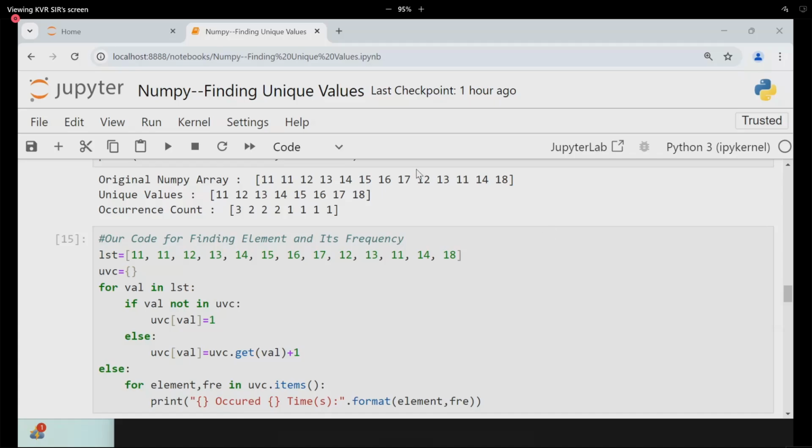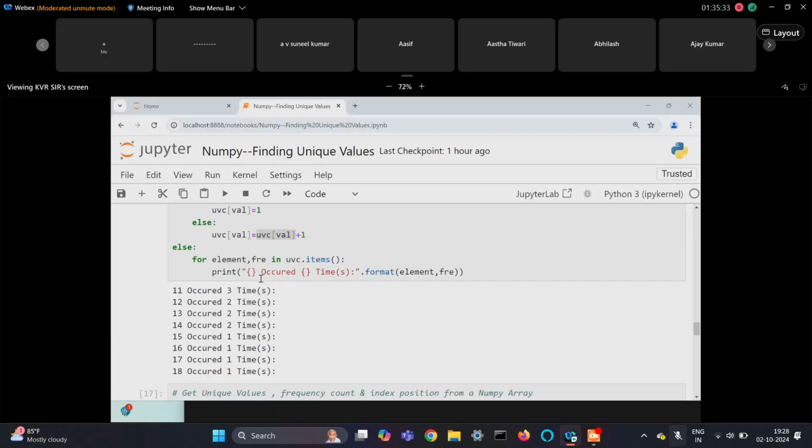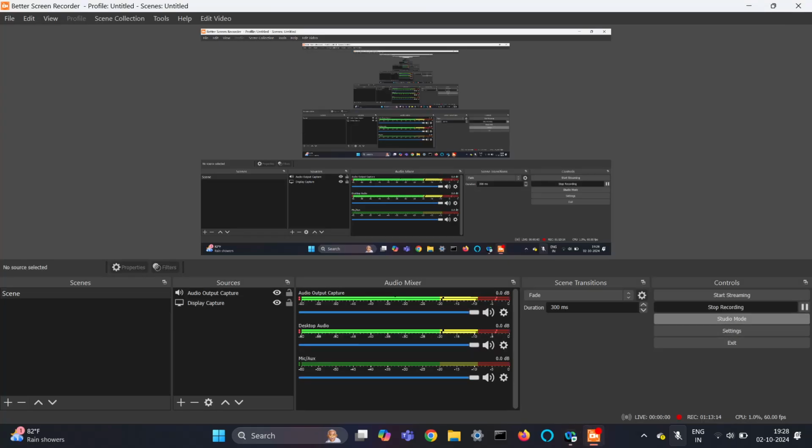Srajan, I unmuted you. You can speak. Good evening, sir. Good evening, Srajan. In the last example of unique values, in which you found out the column-wise unique values,